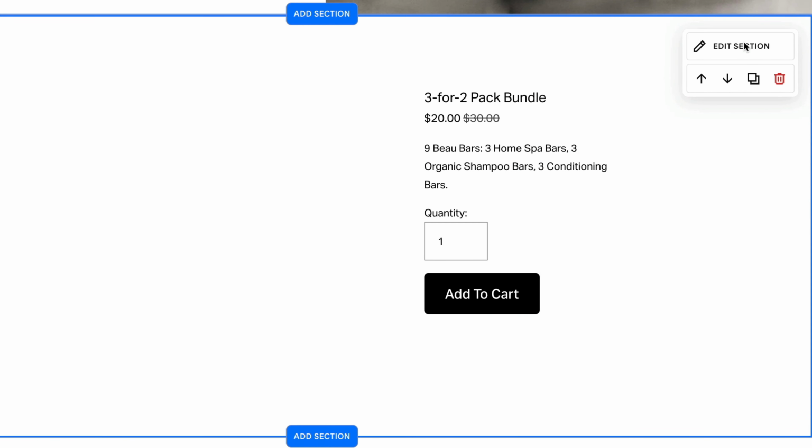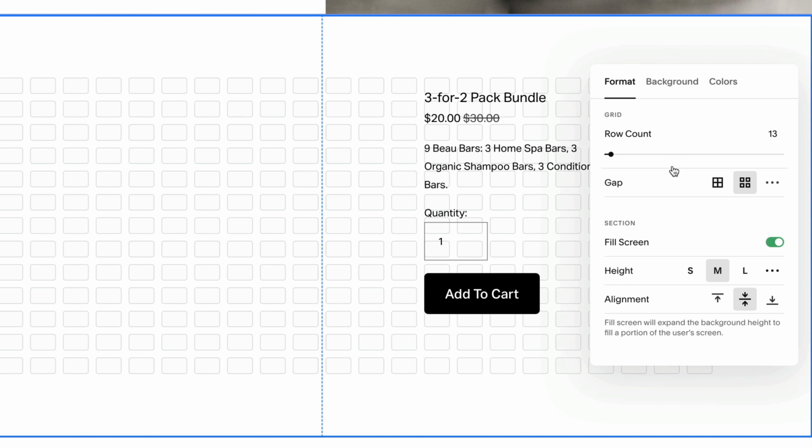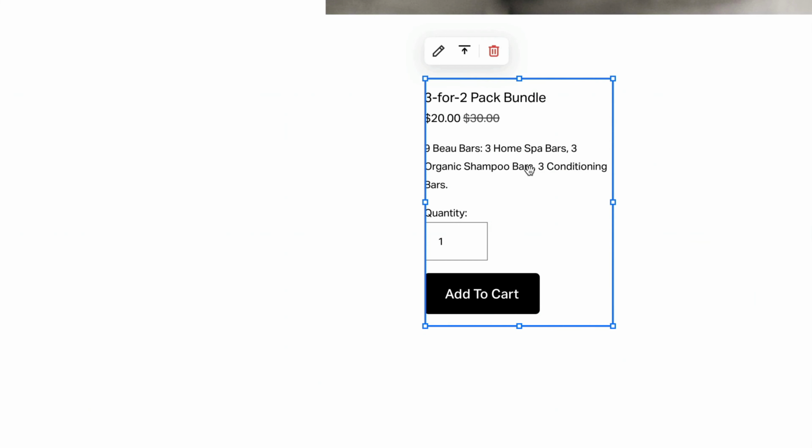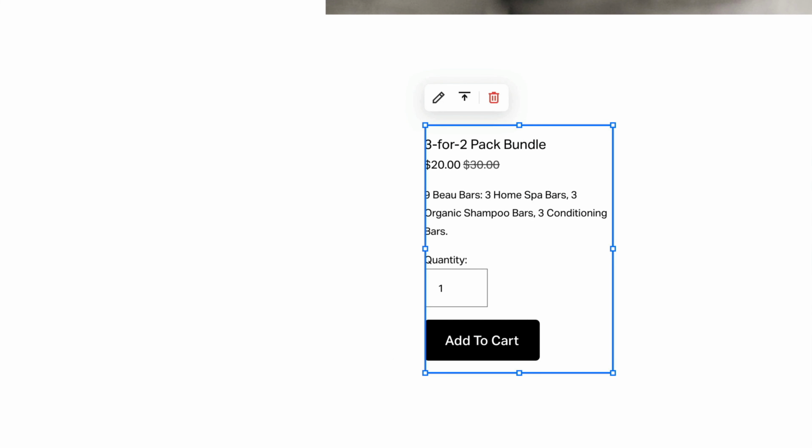The other option to do in sections is you can manually add more rows by doing that, going back and forward. So I'm going to just drag it down a little bit, take this bar, and I'm actually going to give it a slight heading. So I'm going to say a 3 for 2 pack special.